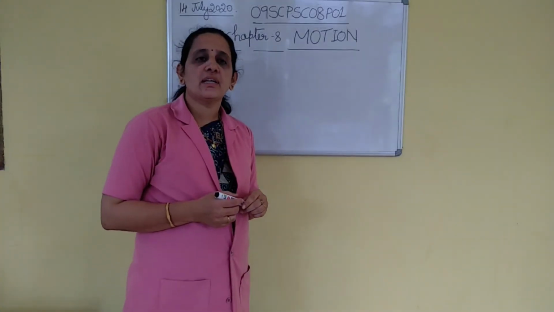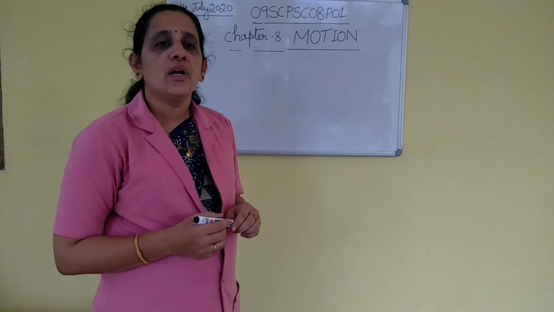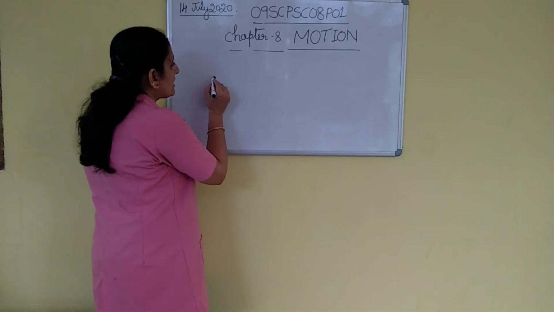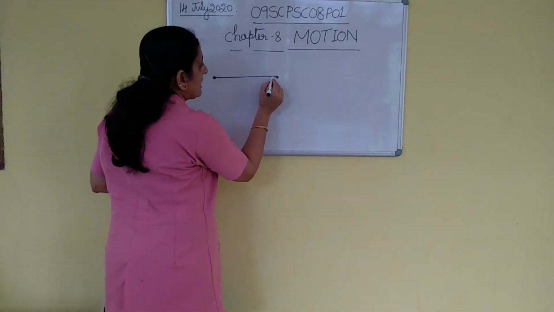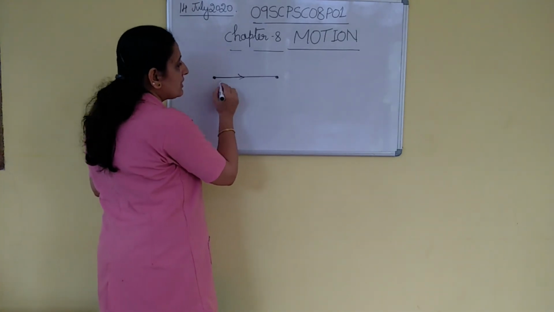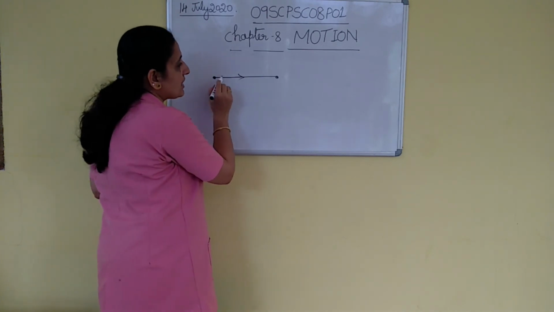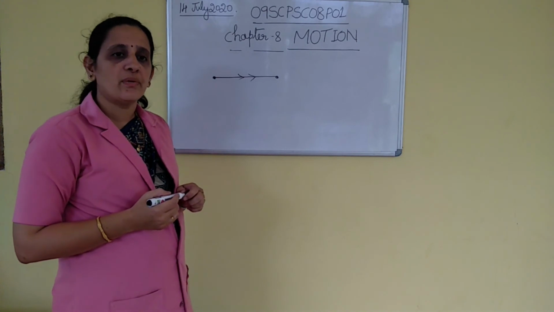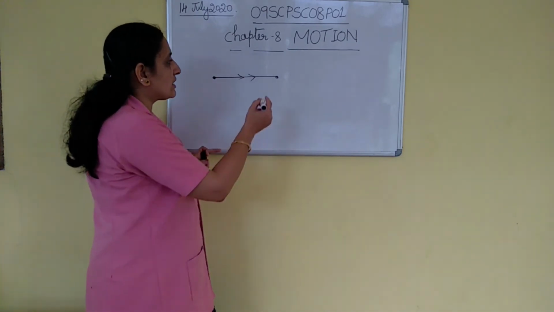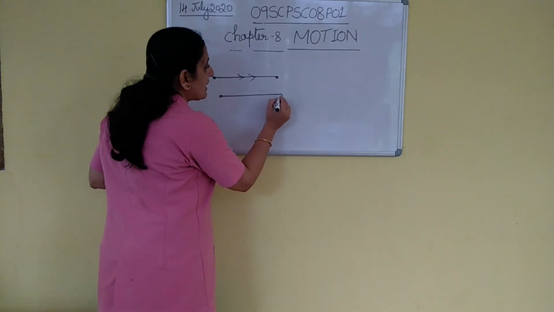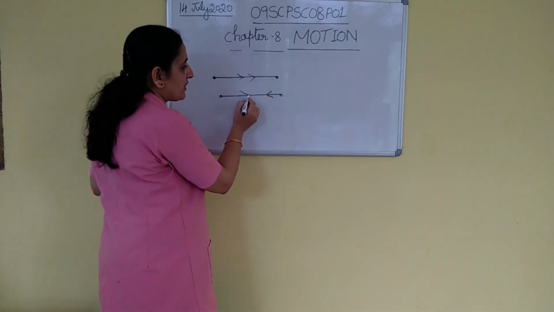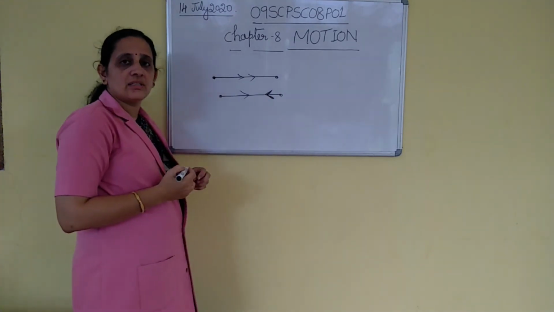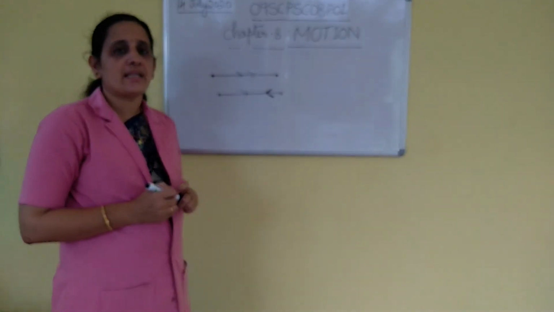The acceleration is taken to be positive if it is in the direction of velocity of the object. Suppose an object is moving in a straight line in this direction. If the acceleration is given in the same direction, then the acceleration is positive. If the acceleration is given in the opposite direction of velocity, then the acceleration will be negative.